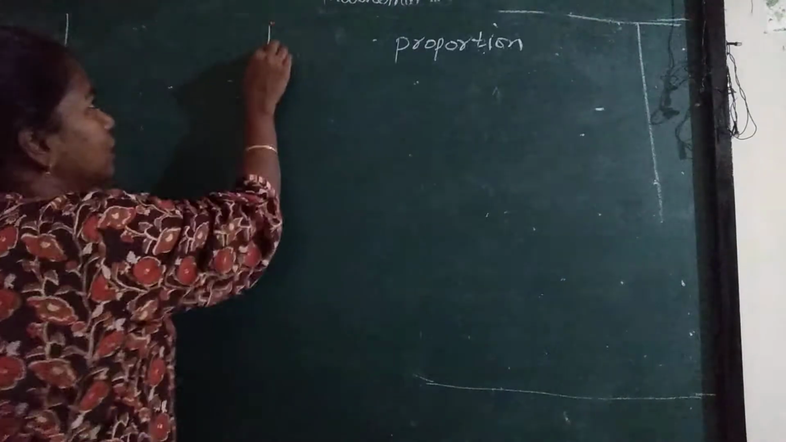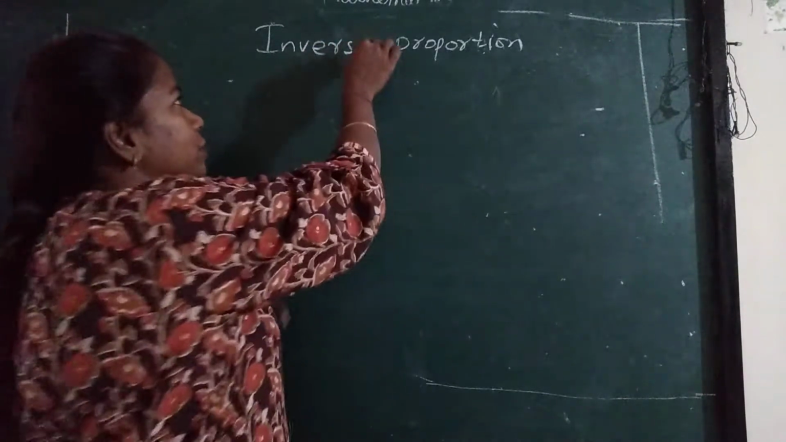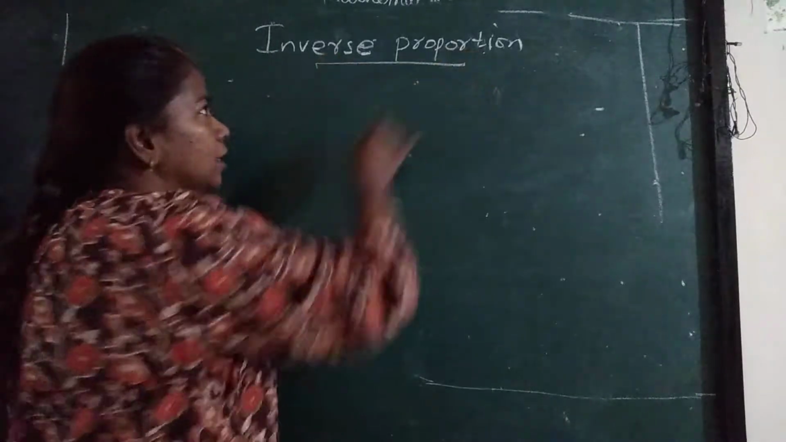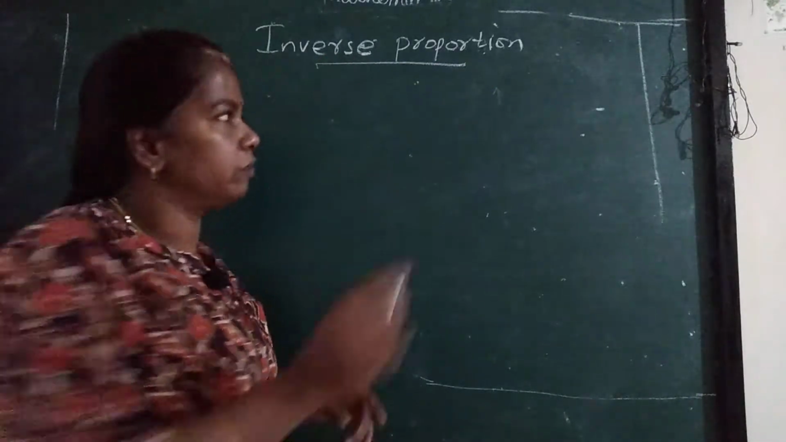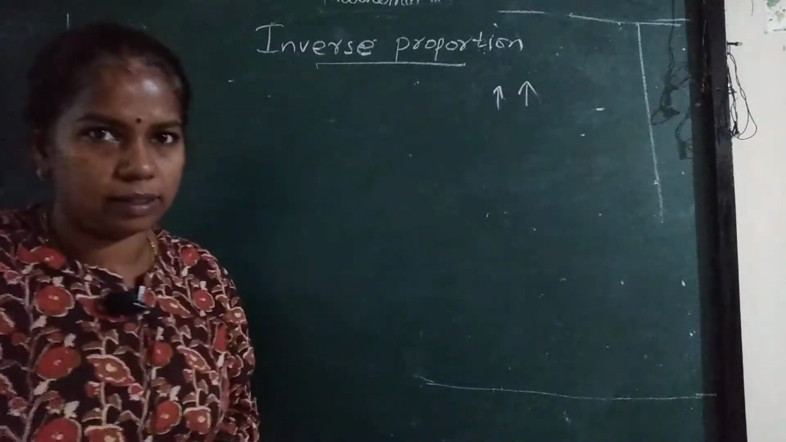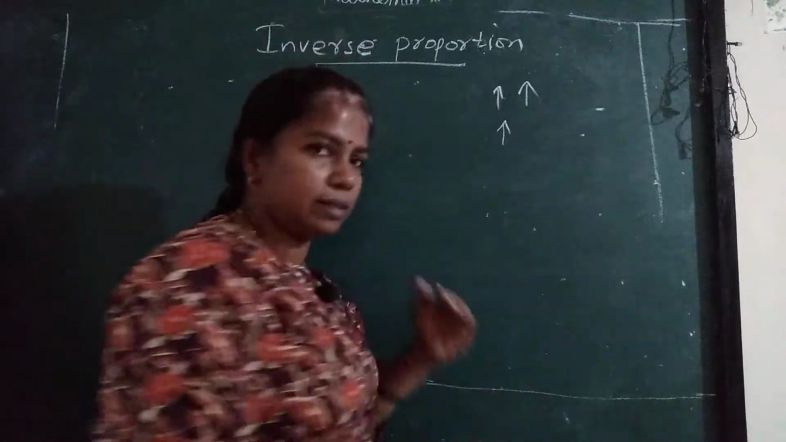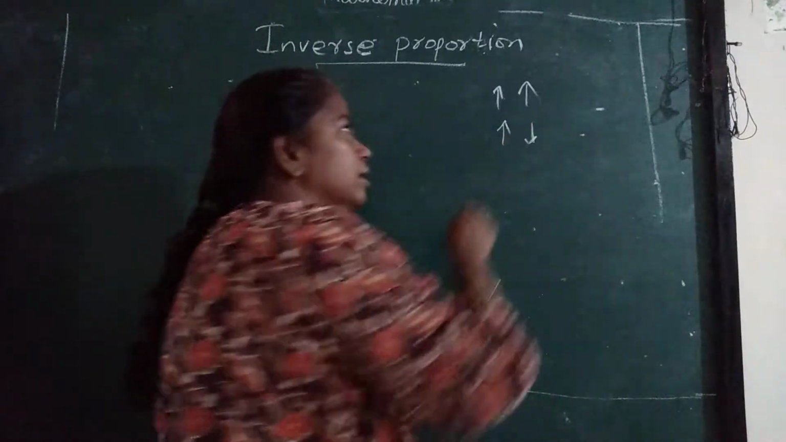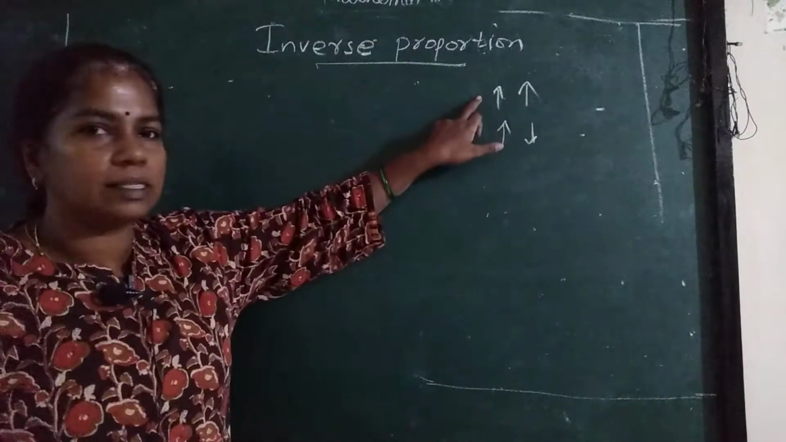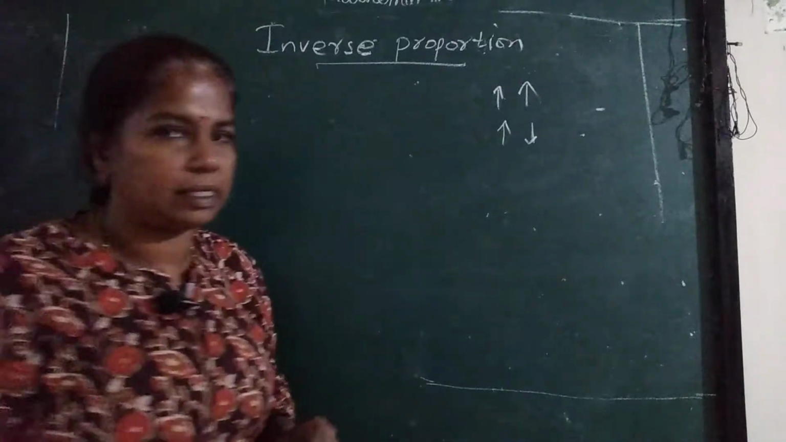Now the topic is inverse proportion. In direct proportion, what I have taught you, when there is an increase in the quantity, the rate will also increase. So that is a direct proportion. Here, when there is an increase in a certain thing, the other corresponding thing will decrease. That is inverse proportion. Okay. The difference, I will give you an example.